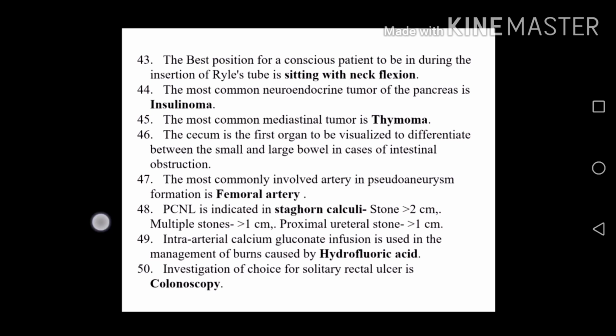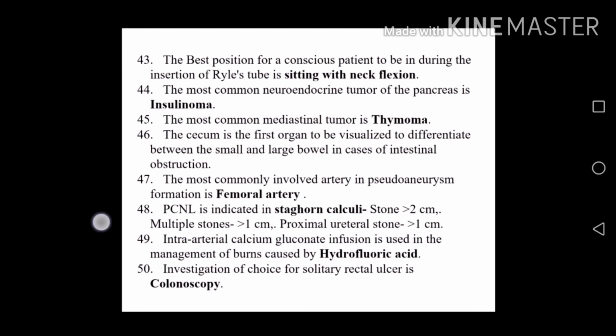The cecum is the first organ to be visualized to differentiate between the small and large bowel in cases of intestinal obstruction. The most commonly involved artery in pseudoaneurysm formation is femoral artery. PCNL is indicated in staghorn calculi, stone greater than 2 centimeters, multiple stones greater than 1 centimeter, proximal ureteral stone greater than 1 centimeter.